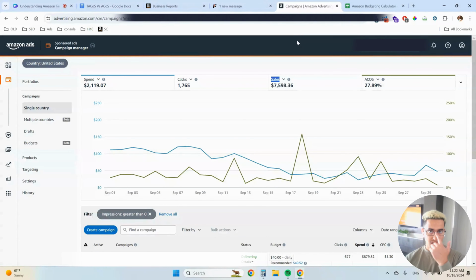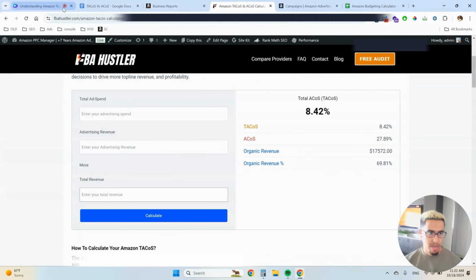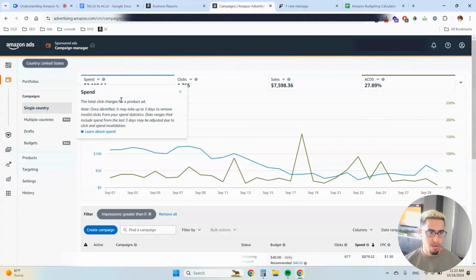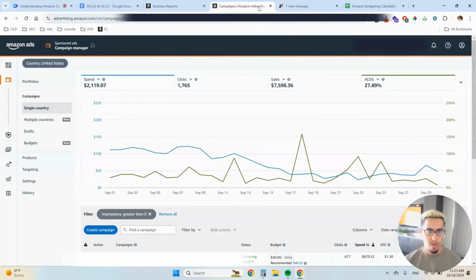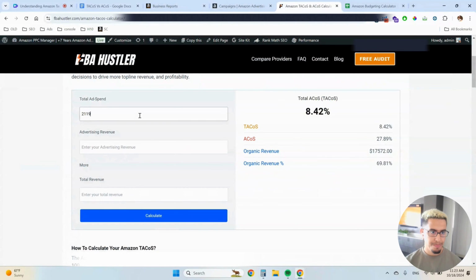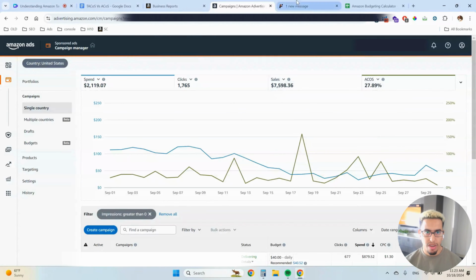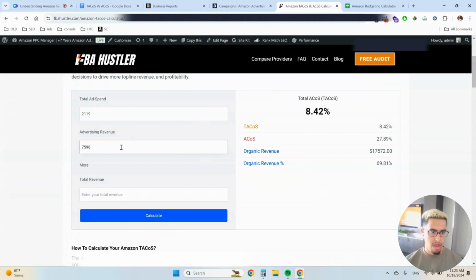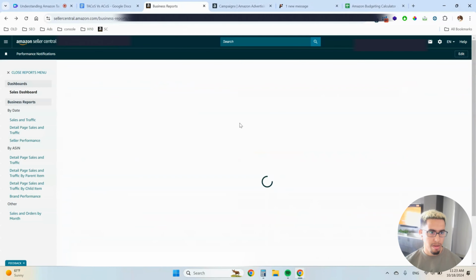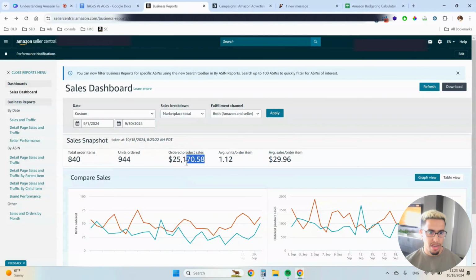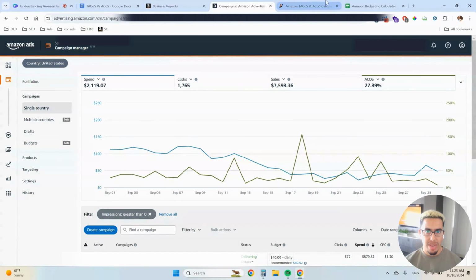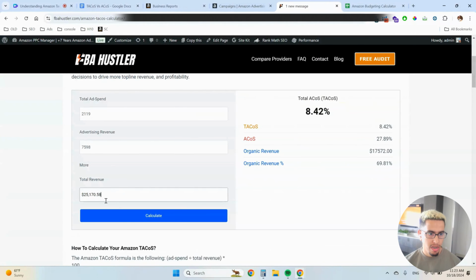So I've actually built a calculator on this. If you go to fbahustler.com/amazon-tacos-calculator, you can find this on the site. Let's use this account that I'm auditing right now. For the month of September, they've spent about 2,119. So if we put that in here, the advertising revenue is 7,598. And their total revenue, they believe they did about, let's look at the month of September, they did about 25K. Okay, so we'll put that into the calculator.